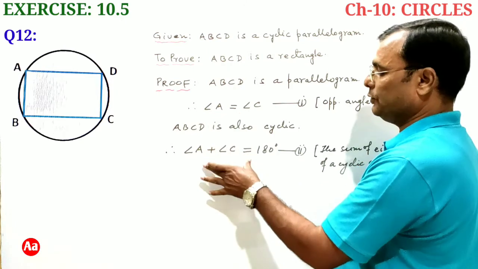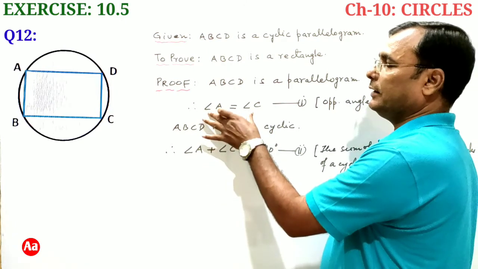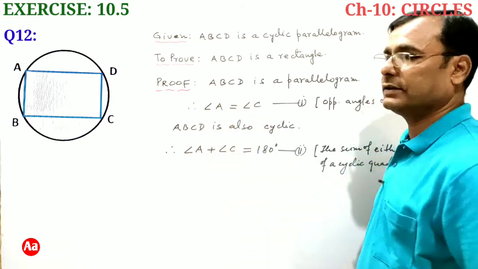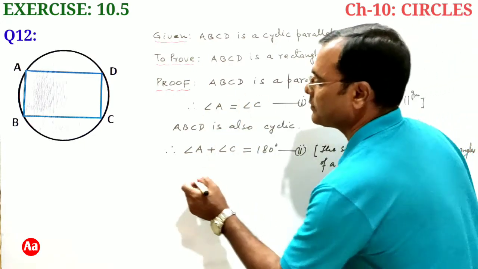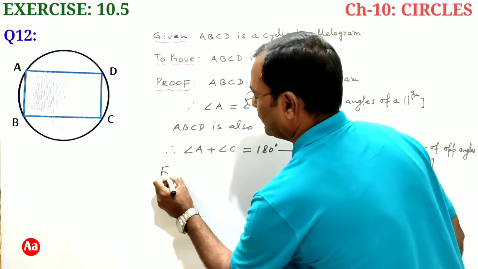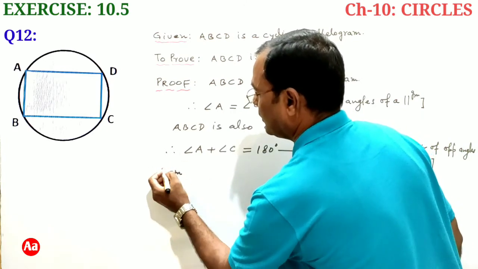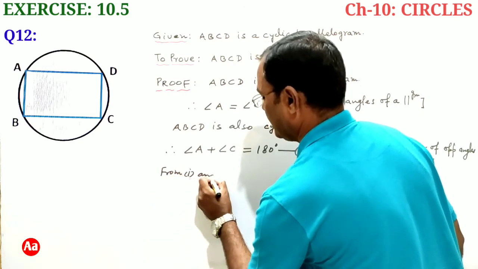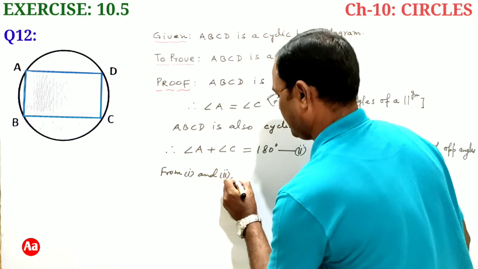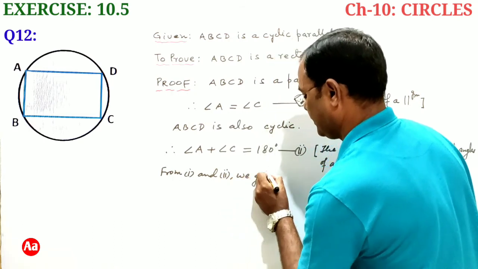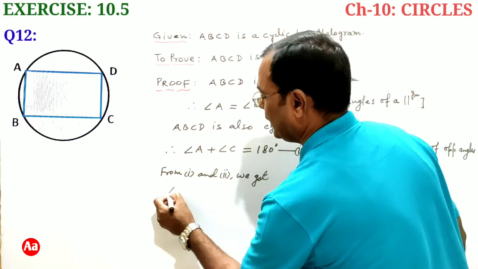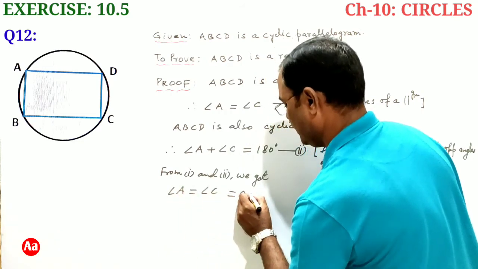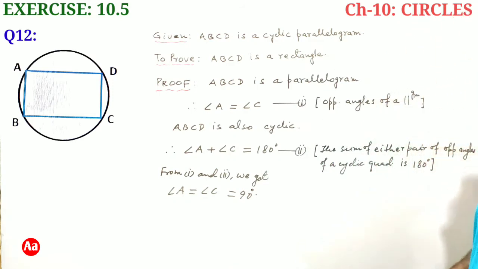Now from 1 and 2 we can conclude that here angle A equal to angle C and their sum is 180. So each of these angles is a right angle. From 1 and 2 we get angle A equal to angle C equal to 90 degrees.